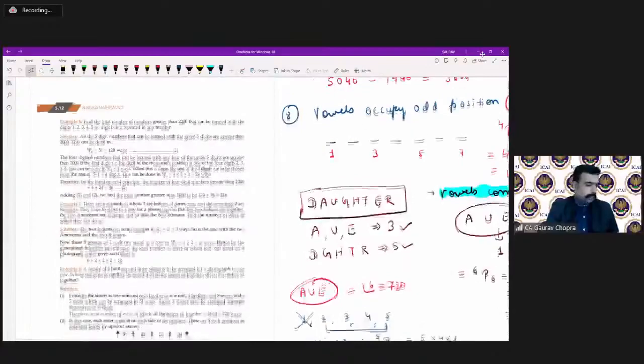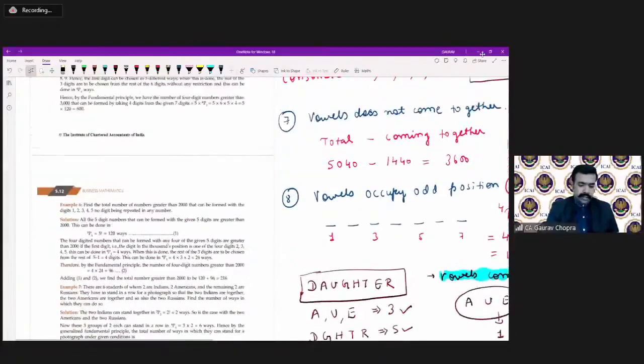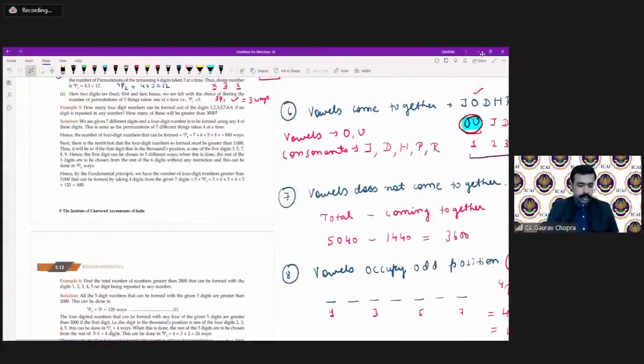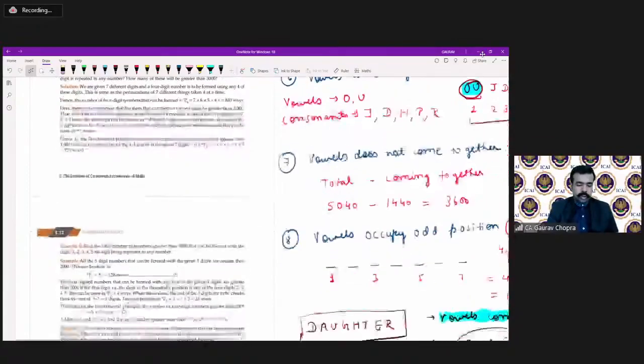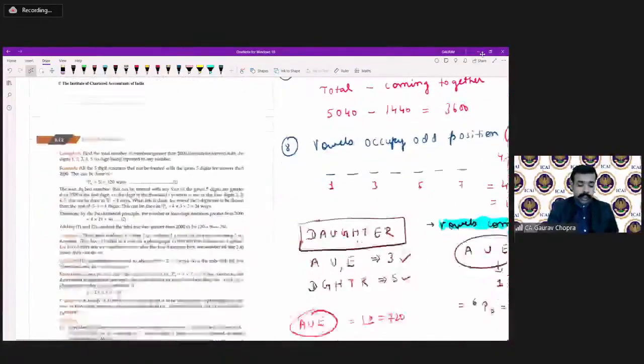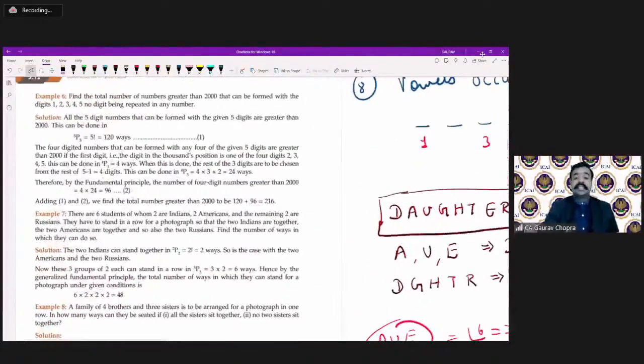Okay, there is a demand for example numbers 5 and 6. These two are similar kinds of questions, so let me take example number 6.